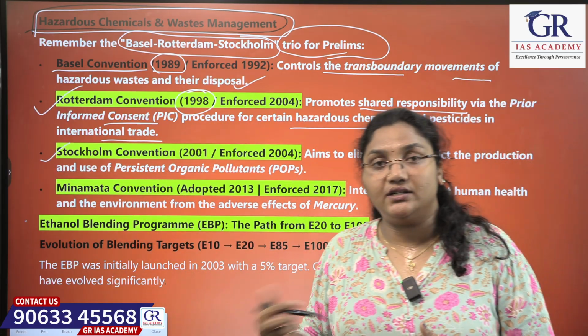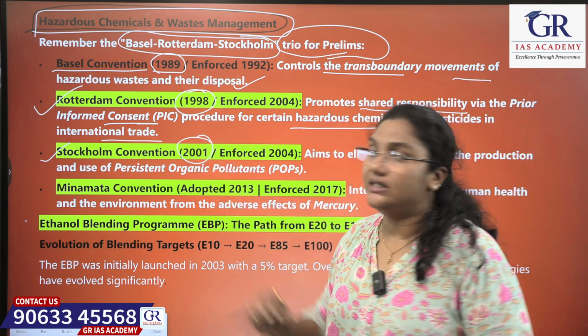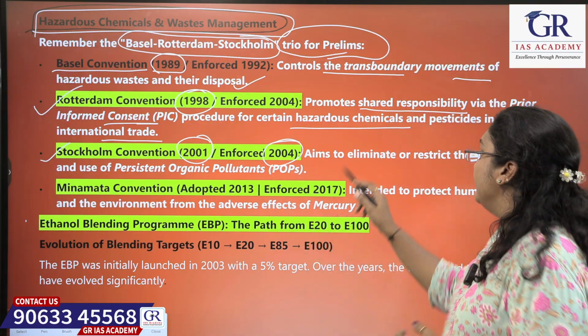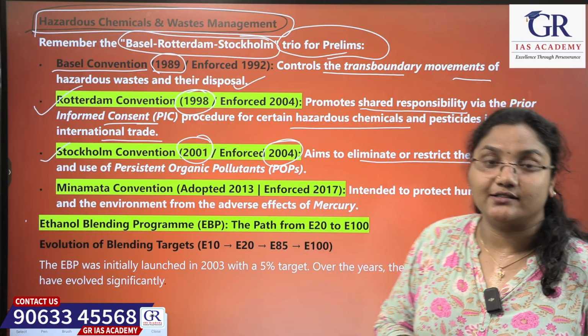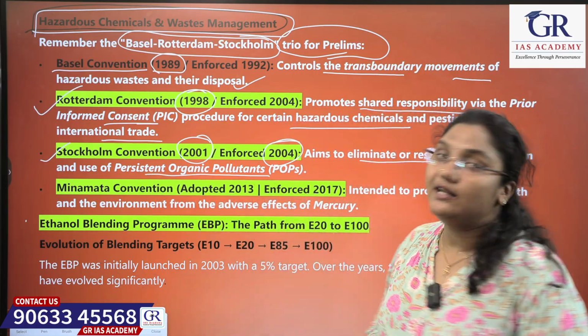Okay. Next is the Stockholm Convention. It was adopted in the year 2001 and enforced in the year 2004. It aims to eliminate or restrict the production and use of persistent organic pollutants.